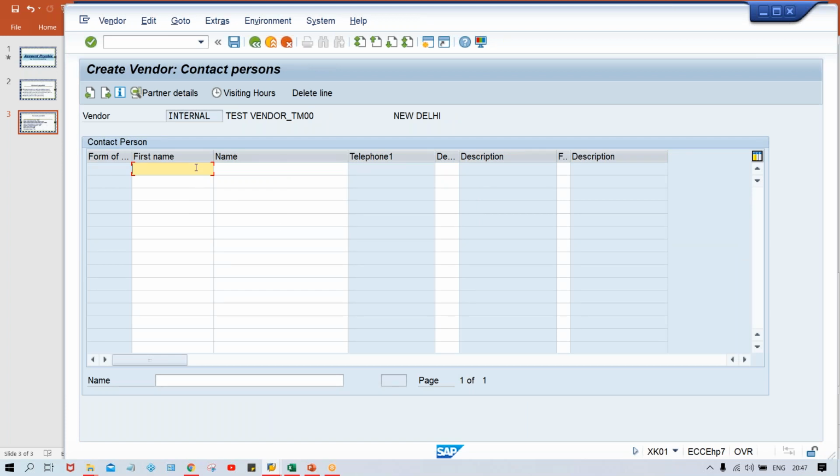Here what is happening, guys? Let's suppose I'm going to give the first name Kumar Consulting. Now, what is this, guys? Let's suppose this test vendor I have created, right? We are going to set up this vendor, test vendor. So this test vendor is most likely an organization, whichever the vendors are there. This is a small company. It is an organization. It's not small, guys, it could be a big organization also, right?